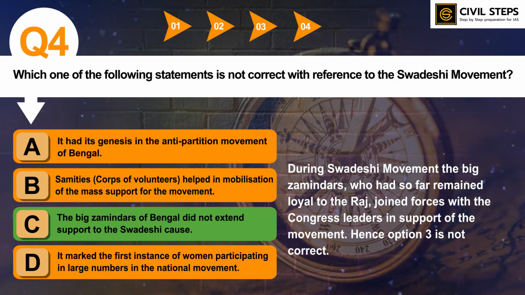So you should be aware of the Swadeshi movement, which took place in 1905-06. You should read every aspect of the Swadeshi movement. This question has already been asked in the 2018 or 2019 prelims examination. Likewise, in upcoming prelims examinations, UPSC can ask other aspects about the Swadeshi movement. So you should prepare this topic from standard sources.